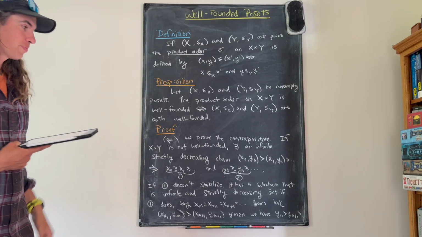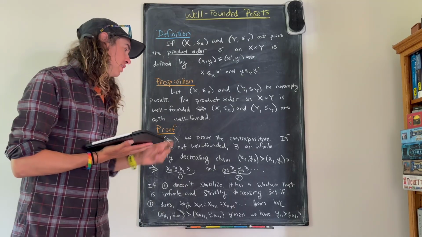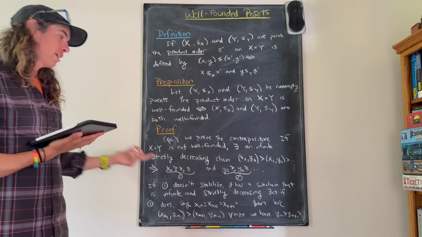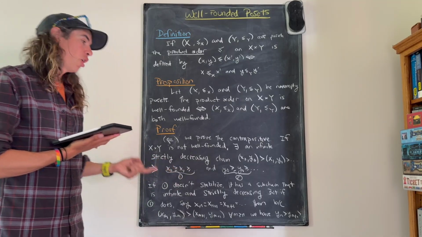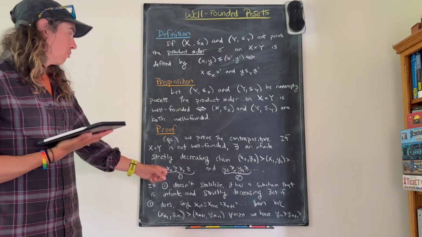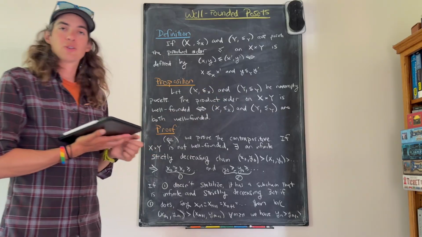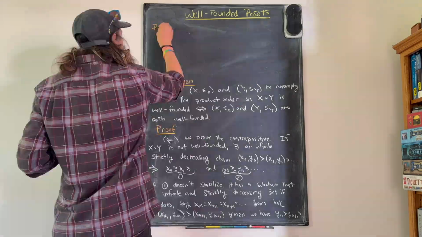So what we've shown is that if the product is not well-founded, then either I can find an infinite, strictly decreasing chain inside of X, or I can find an infinite, strictly decreasing chain inside of Y. So one of X or Y must be not well-founded. Great. Okay, on the next board, we'll prove the other direction.